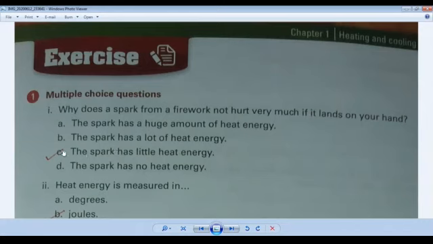Please mark in your book. This is your correct answer. And option D, the spark has no heat energy. This is also a wrong answer. Okay, is it clear? Now come to question number 2.